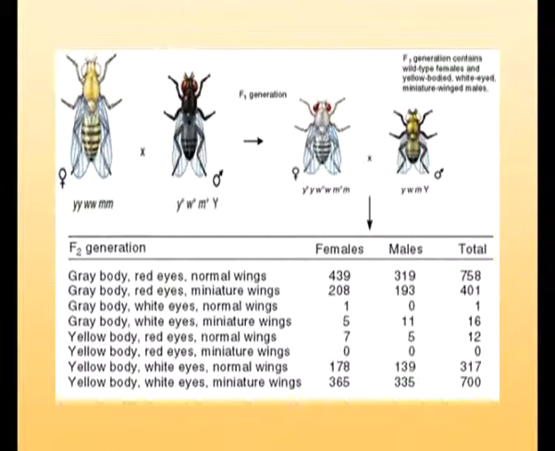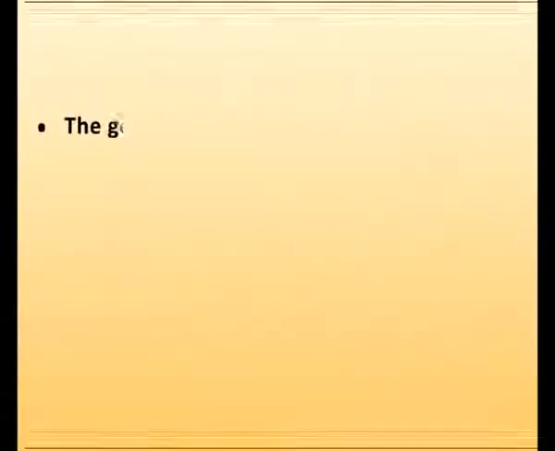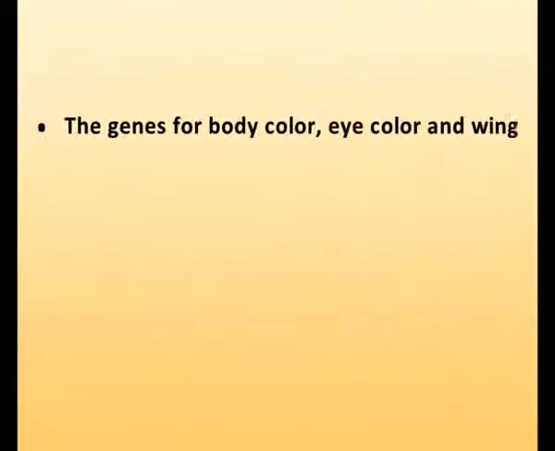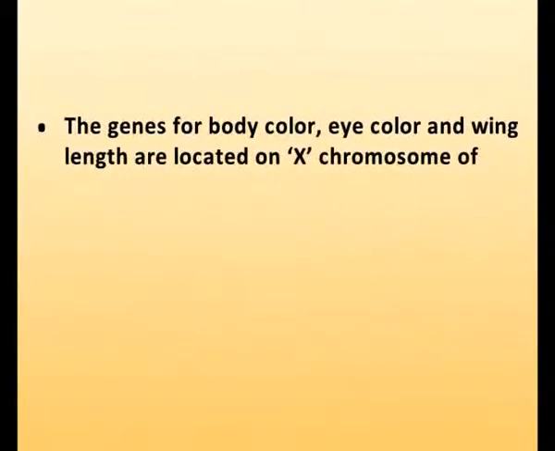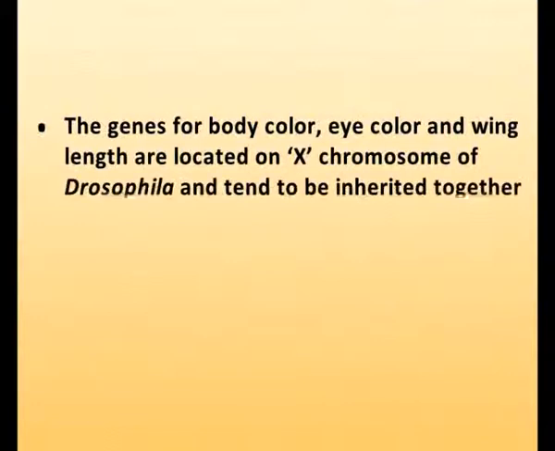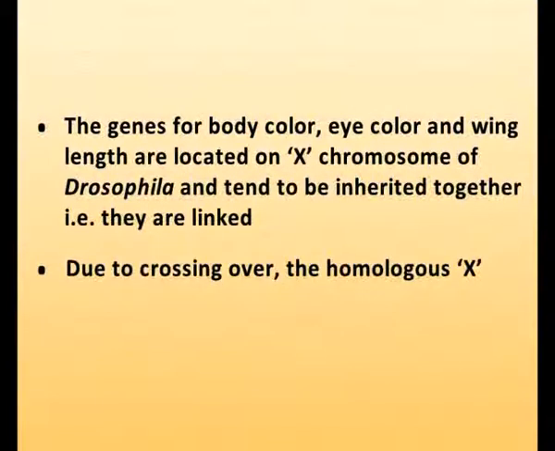An intercross between F1 males and females gave the F2 progeny in which the majority of the males and females were parental types. However, a significant number of recombinants were also observed by Morgan. Based on these observations, Morgan made three important conclusions. Number one, the genes for body color, eye color and wing length are located on the X chromosome of Drosophila and tend to be inherited together, that is, they are linked.